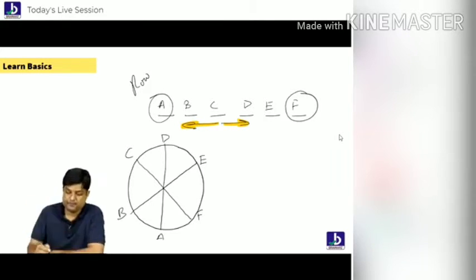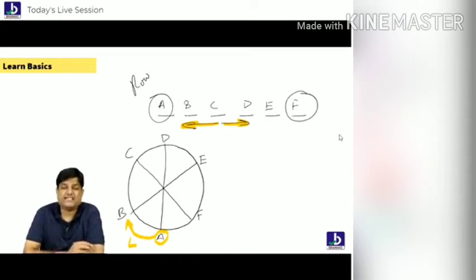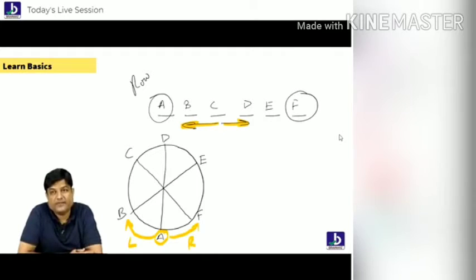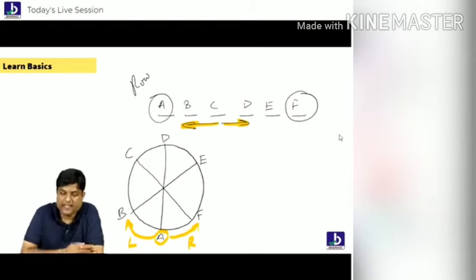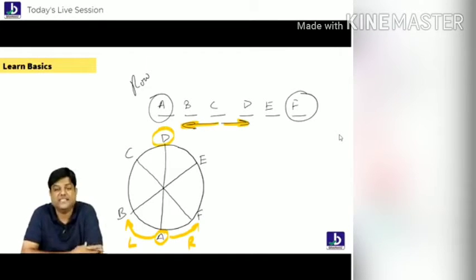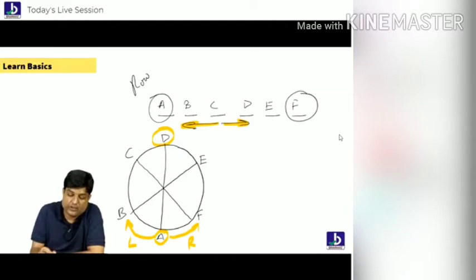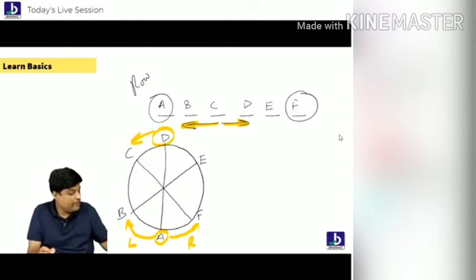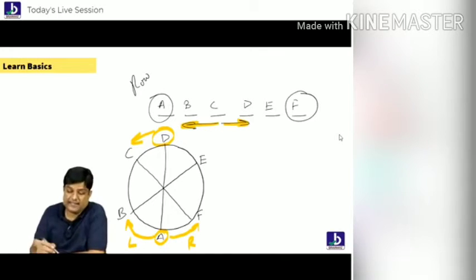But here, if I ask you who is to the left side of A, students, do you have any idea who is left side of A? That is B. If I ask you who is to the right side of A, that is F. Following everybody? Is it clear to you? If I ask who is to the left side of D, you might think this is left and say C. But try to understand that this is wrong.